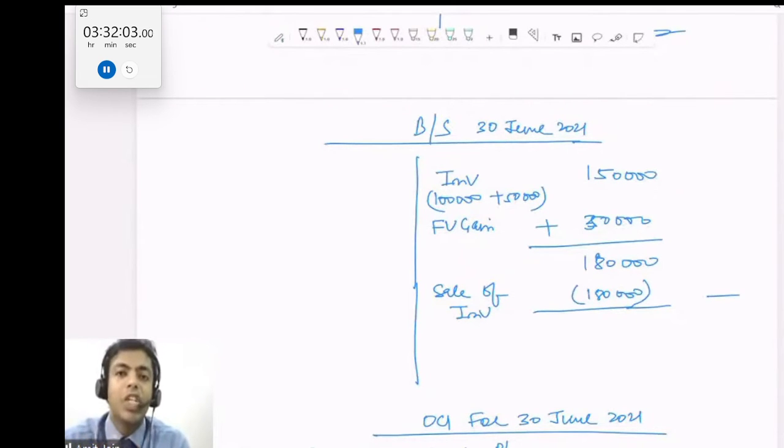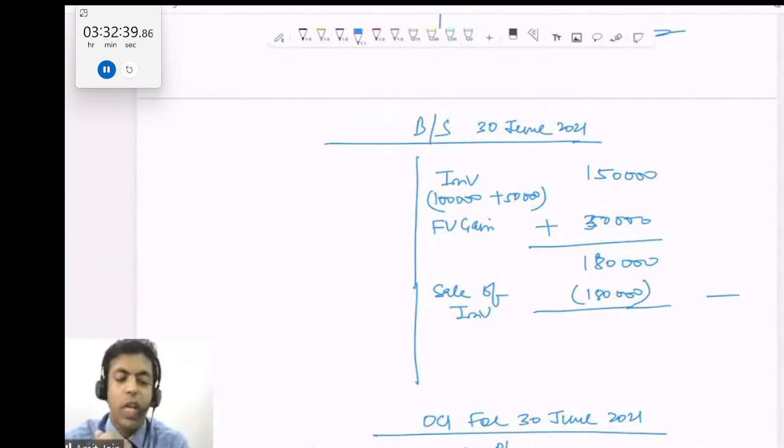Fair value through OCI means change in the fair valuation will be routed through OCI. That can be in two scenarios: investment in a debt instrument and investment in an equity instrument. What is a debt instrument? An investment whose nature is debt, like investment in debentures, bonds, and preference shares where the nature of the preference shares is liability. Is it possible that preference share capital is a liability? Yes, we have read about mandatorily redeemable preference shares, where the nature becomes a liability because they are supposed to be repaid. The second category is investment in equity shares, and investment in preference shares where the nature of the preference shares is equity.